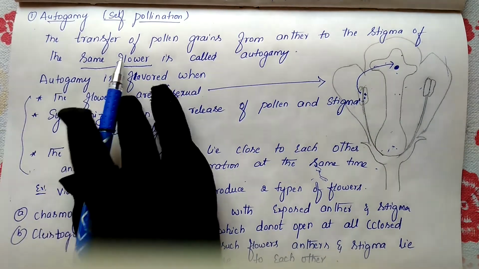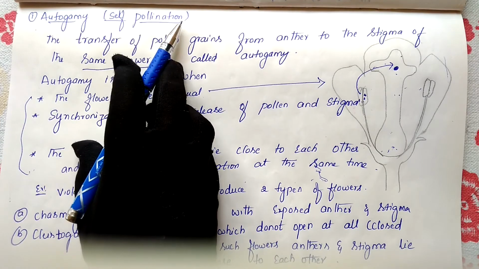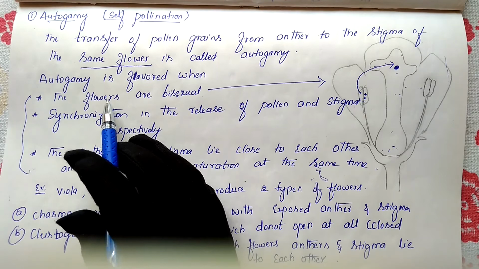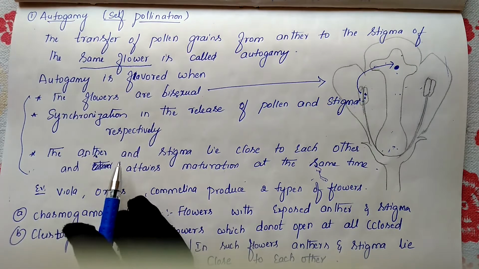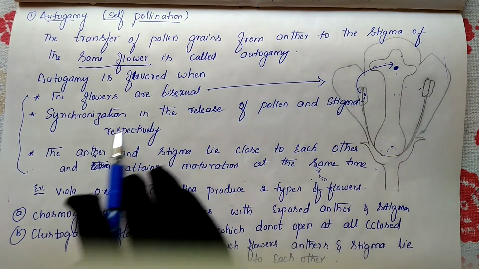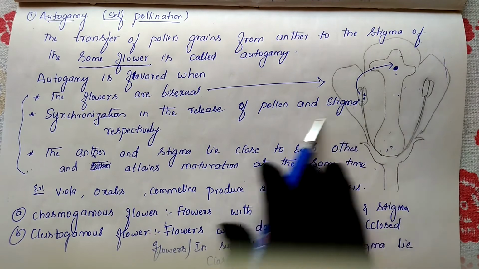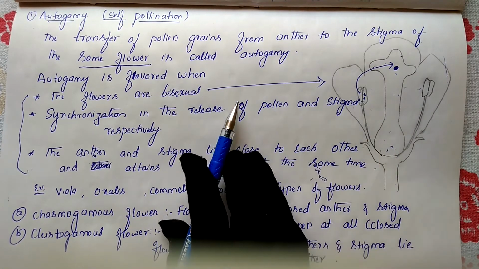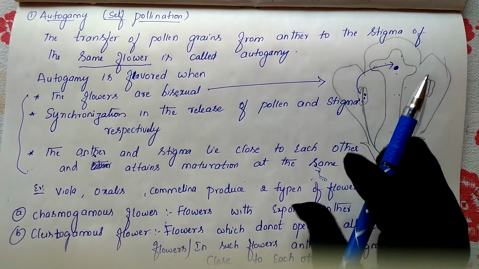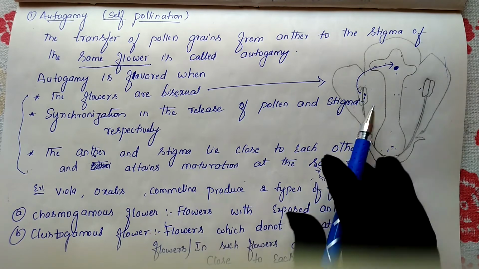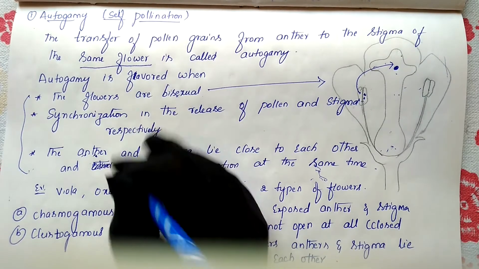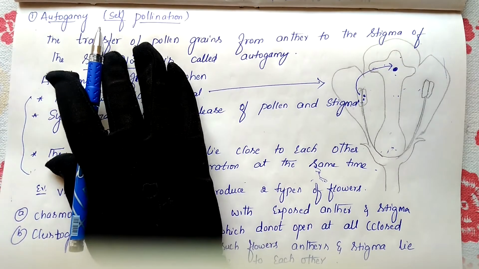In these three cases there is a chance of self-pollination. So autogamy is favored in these three cases. First, if the flower is in a bisexual condition, there is a chance of self-pollination. Second, if the anther releases the pollen grains and the stigma releases the egg at the same time, there is a chance of self-pollination. And third, if the anther and stigma are close to each other and maturation takes place at the same time, there is a chance of self-pollination. These are the three chances for self-pollination.